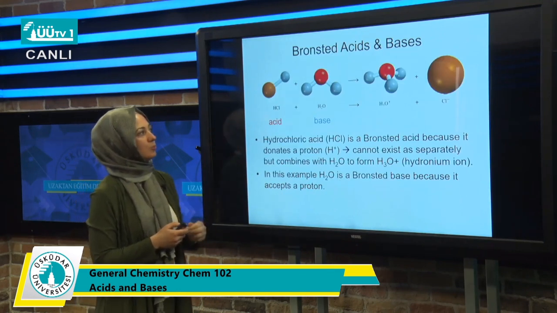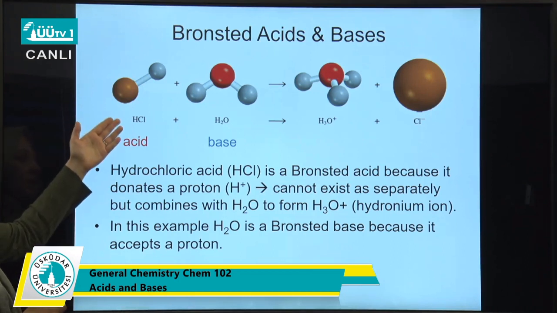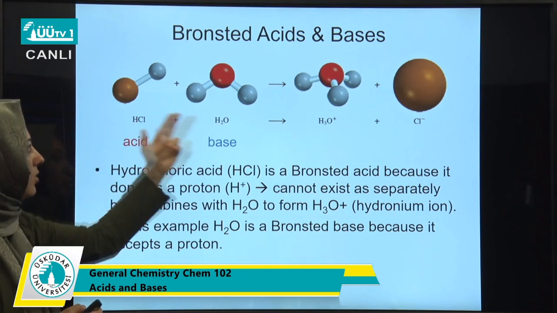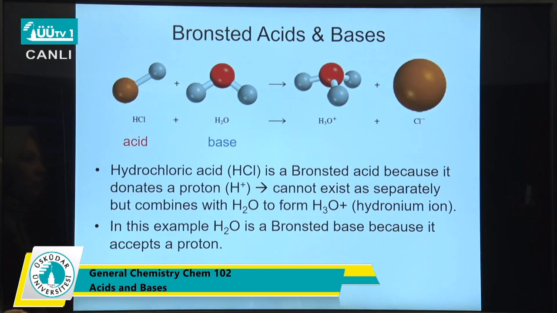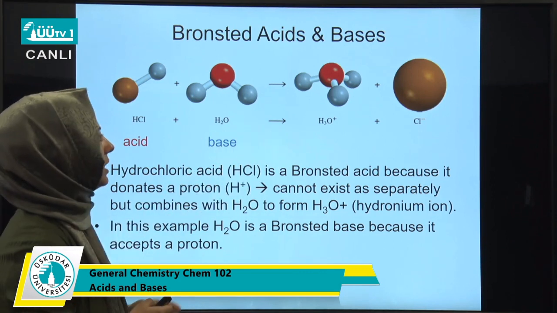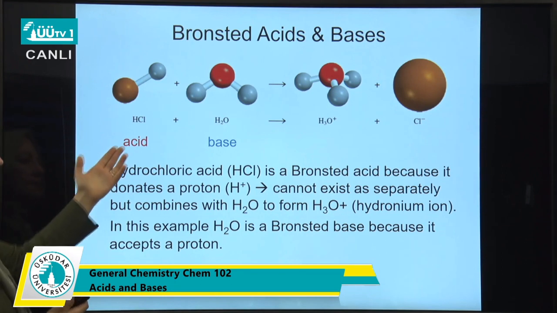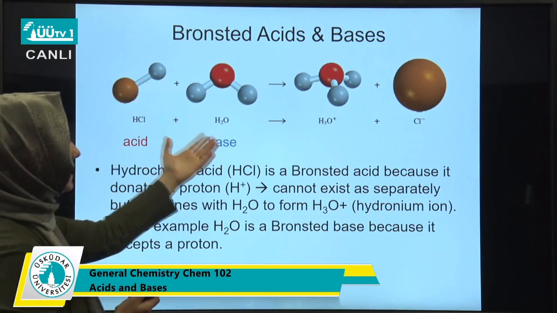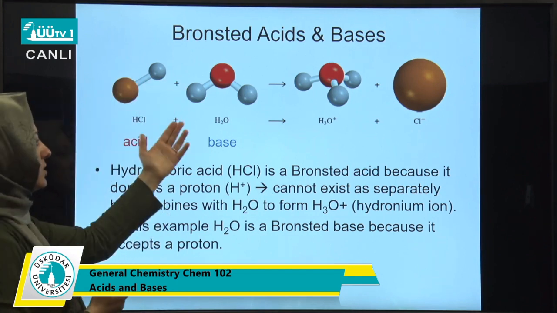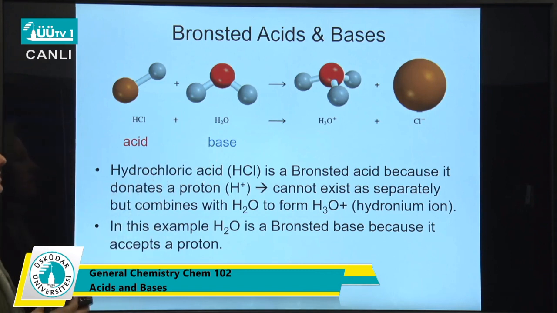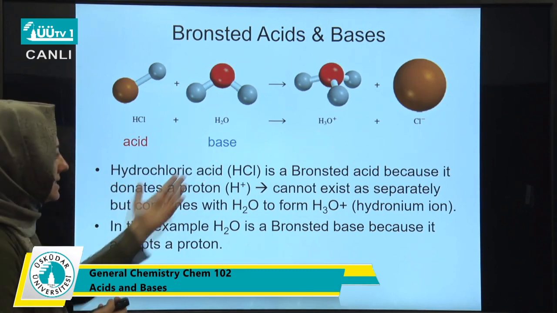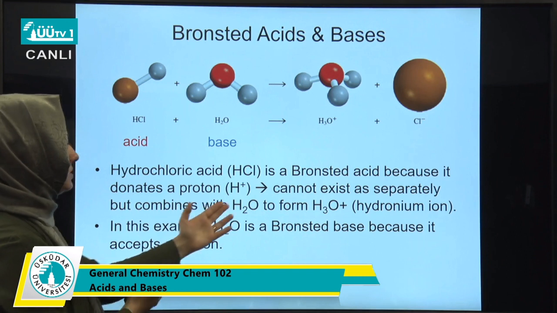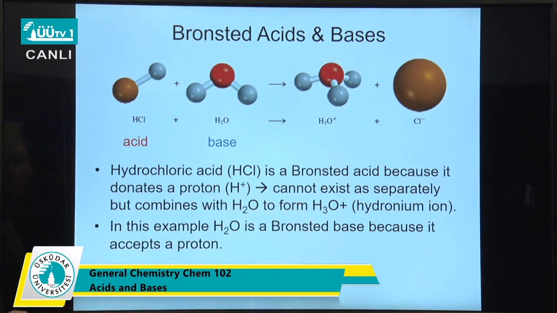Now let's see, according to the Bronsted definition, how HCl or hydrochloric acid is an acid. Hydrochloric acid, as we saw, donates one proton to water, and in turn hydronium ion is formed in the solution. And that is why it's a Bronsted acid, because it donates a proton. And this proton is accepted by water, as you see. So water shows basic character in here. It's a Bronsted base, since it accepts a proton, combines the proton with water, and hydronium ion is produced.